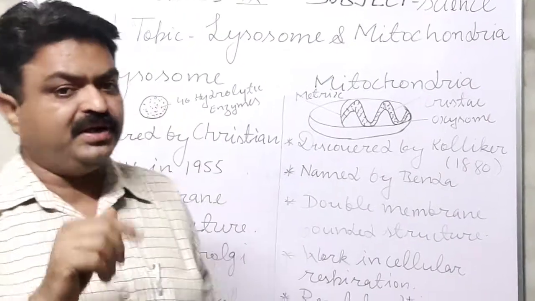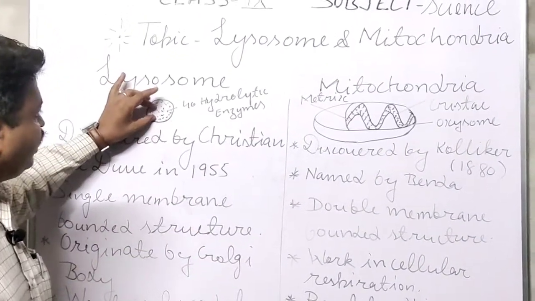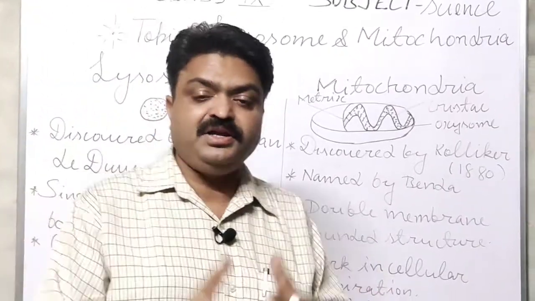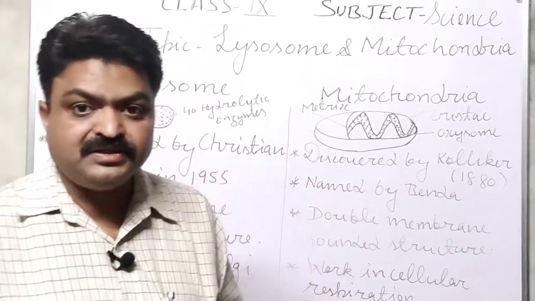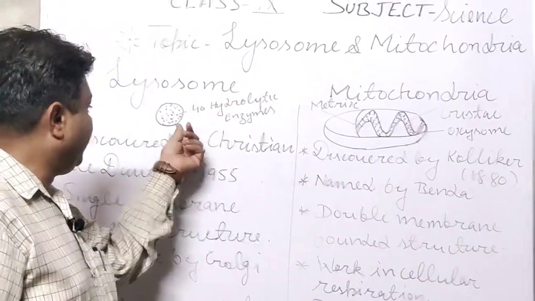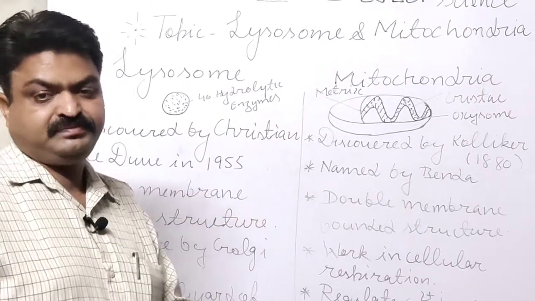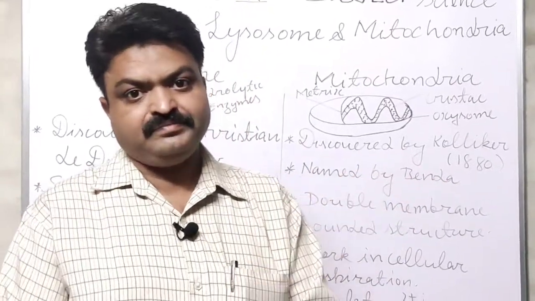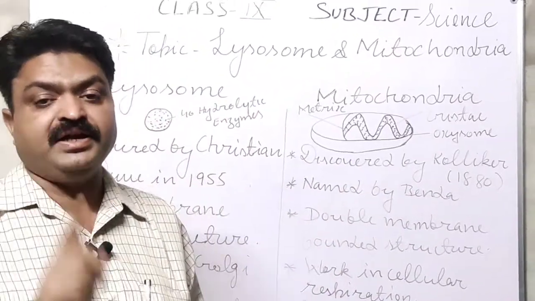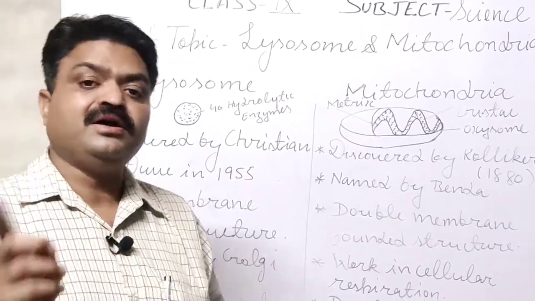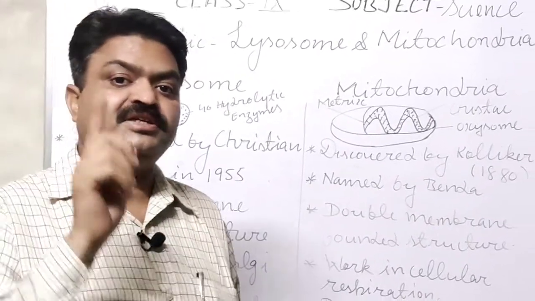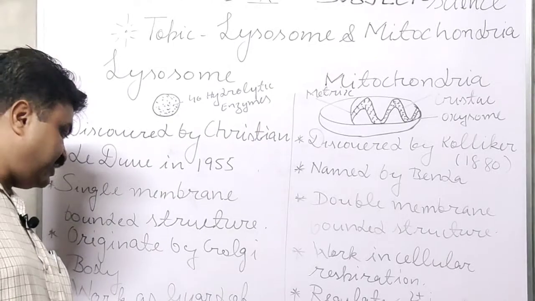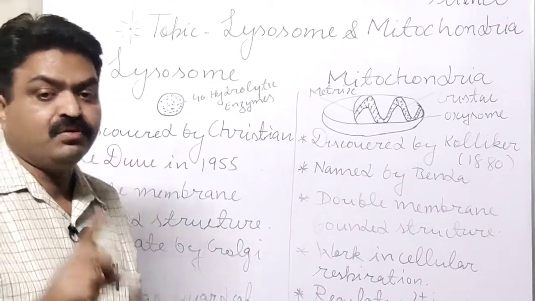What happens is, when the concentration of the hydrolytic enzymes increases inside the lysosome, then the membrane of the lysosome bursts, and those hydrolytic enzymes spread over the whole cell. Due to this spreading, all the organelles or the whole cell is digested with the help of the hydrolytic enzymes. That's why we call it the suicide bag of the cell.